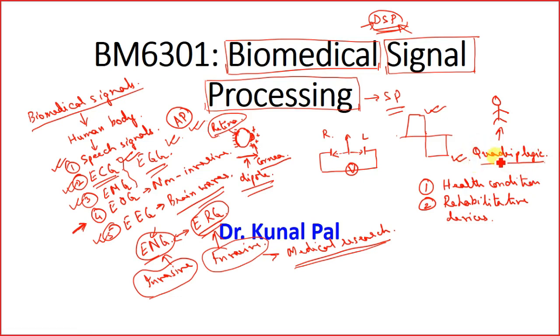Now, what happens? These quadriplegic patients mainly remain incapacitated while doing their day-to-day activities. By acquiring their biological signals, whatever residual biosignals they can generate, for example residual EMG, there might be very few body parts which may be active, so the person can generate the EMG from those parts.